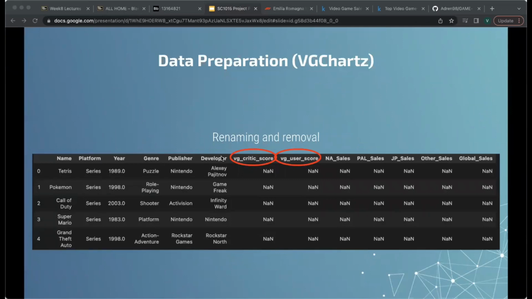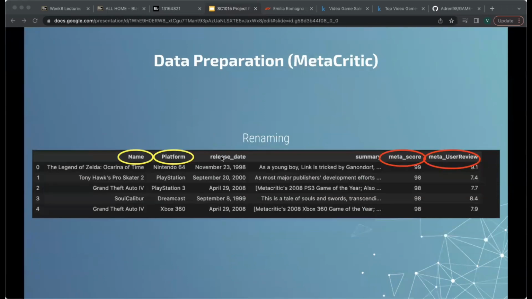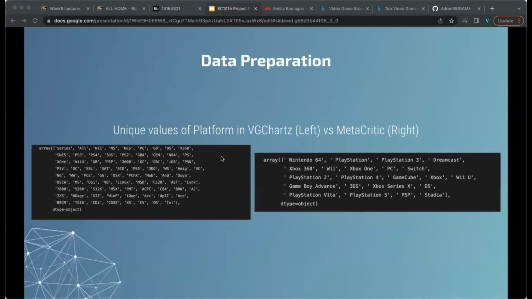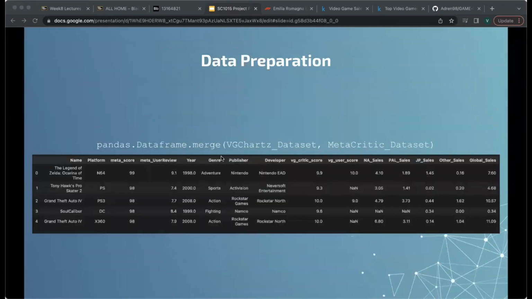To prepare the data for merging, we renamed the columns so that they'll be easier to identify. We also removed the rank column as it was not useful to us. We also renamed some columns in the Metacritic dataset so that it is more identifiable and will merge seamlessly with our other dataset. In order for the merge function to work effectively, the platform column needed to have the same unique values. So we changed the values of the Metacritic dataset to match those in the VGChartz dataset. We merged the datasets using the .merge function to obtain the final dataset that we will be working with. An example of the final dataset is shown.